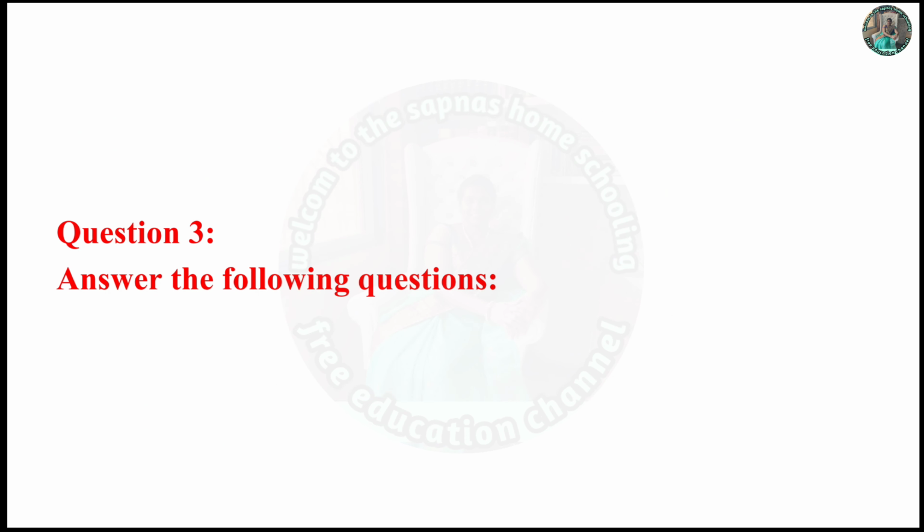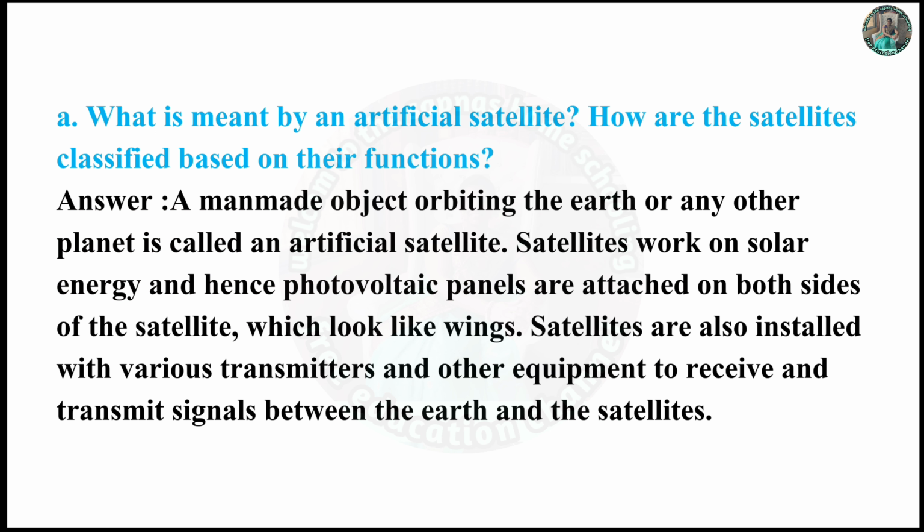Question 3. Answer the following questions. A. What is meant by an artificial satellite? How are the satellites classified based on their functions? Answer: a man-made object orbiting the Earth or any other planet is called an artificial satellite. Satellite works on the solar energy and hence photovoltaic panels are attached on both sides of the satellite which look like wings. Satellites are also installed with various transmitters and other equipment to receive and transmit signals between the Earth and the satellites.